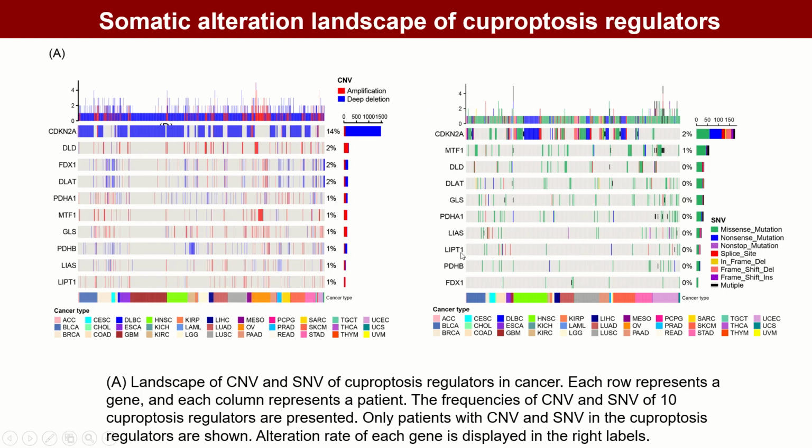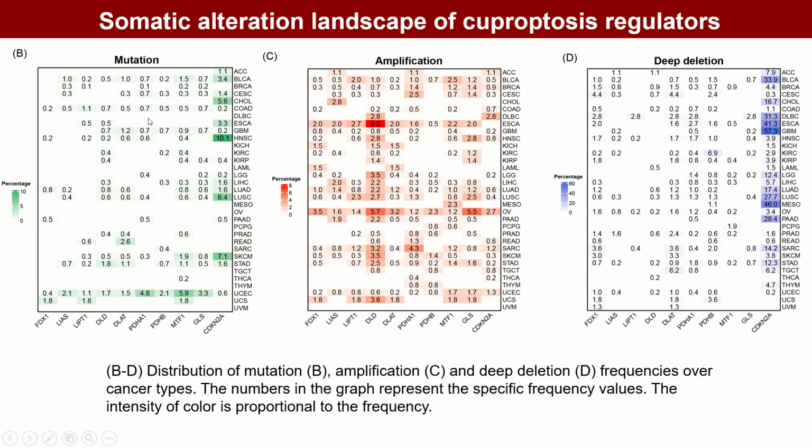Firstly, we analyzed SNV and CNV data from pan-cancer samples and portrayed SNV and CNV landscapes. Overall, there are almost no changes in SNV. The CNV frequencies are very low for almost all cuproptosis regulators, except CDKN2A, which showed a CNV frequency of up to 14% of the tumors. We also characterized the somatic alterations of these cuproptosis regulators in each of the tumors to better understand the landscape of different tumor types.